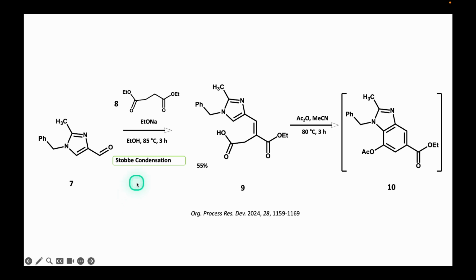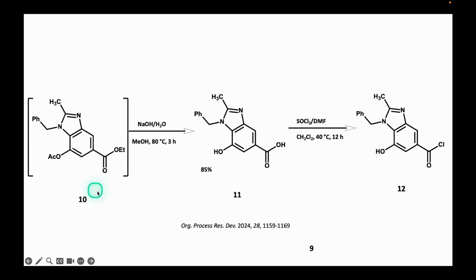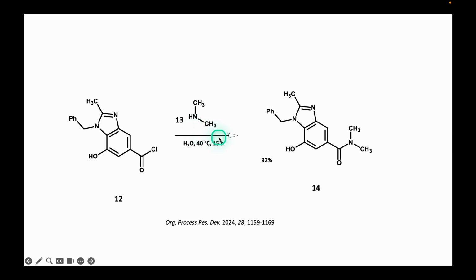Through the Stobbe condensation between aldehyde 7 and diethyl succinate 8, the unsaturated succinic acid derivative 9 is prepared. Activation of the carboxyl group by reaction with acetic anhydride to form the mixed anhydride and subsequent intramolecular aromatic acylation yields benzimidazole 10. Hydrolysis of ester 10 produces carboxylic acid 11, which reacts with thionyl chloride to generate acid chloride 12. Treatment of acid chloride 12 with aqueous dimethylamine yields amide 14.